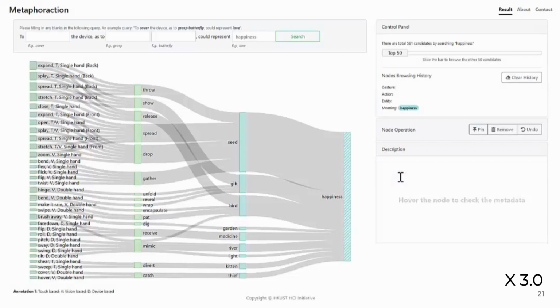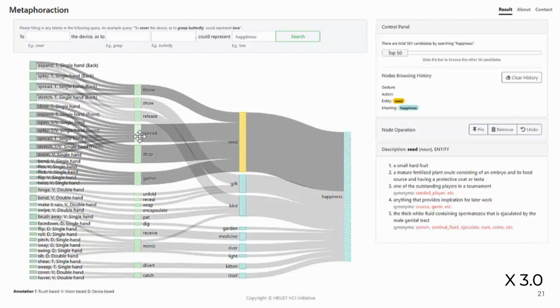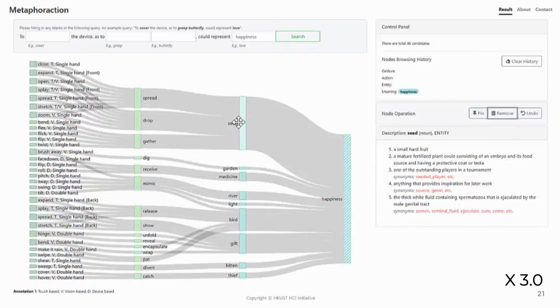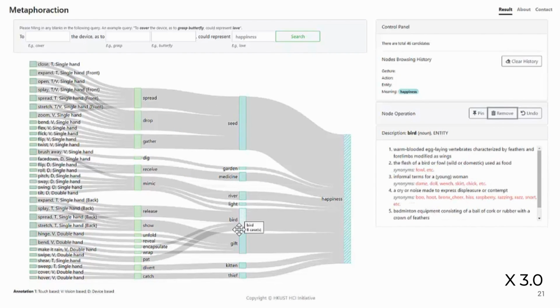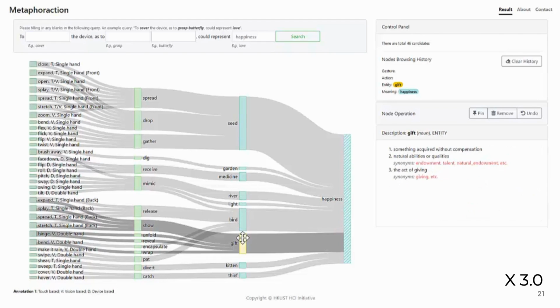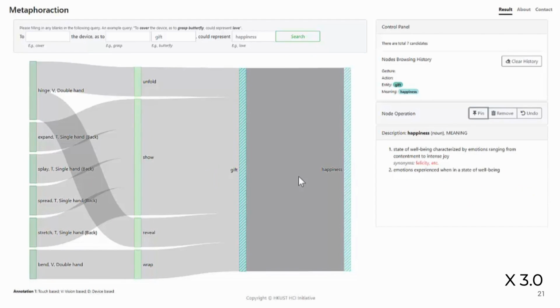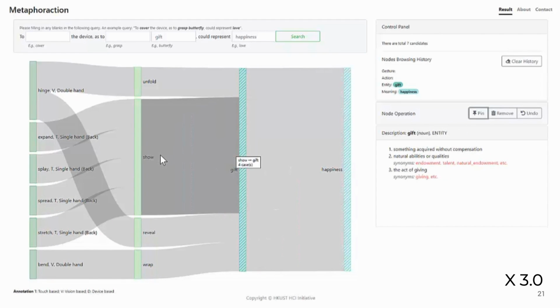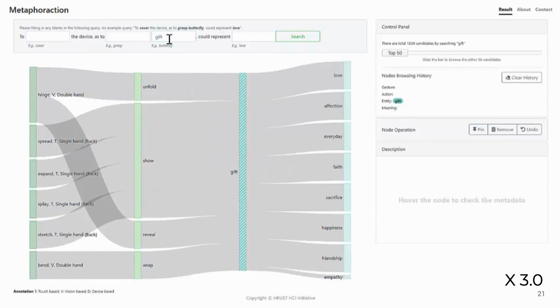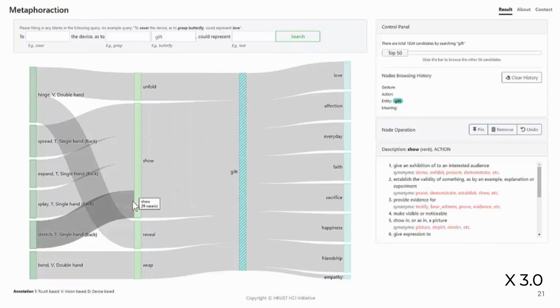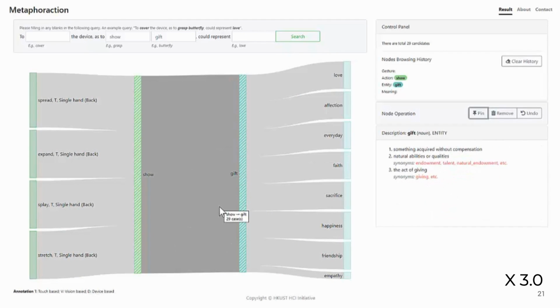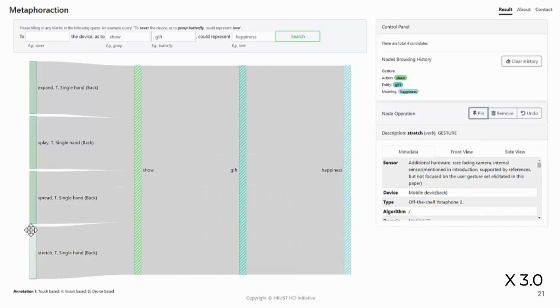This video demonstrates how to get an idea from a designer's raw input with Metaphoraction. The user typed in happiness and got feedback from the system. Then he browsed the possible objects related to that meaning. He chose gift. Next, he searched gift for more achievable results. He chose the action of show, and after filtering with the meaning of happiness, he browsed the details of the left gestures for possible designs. He finally chose display as a result.